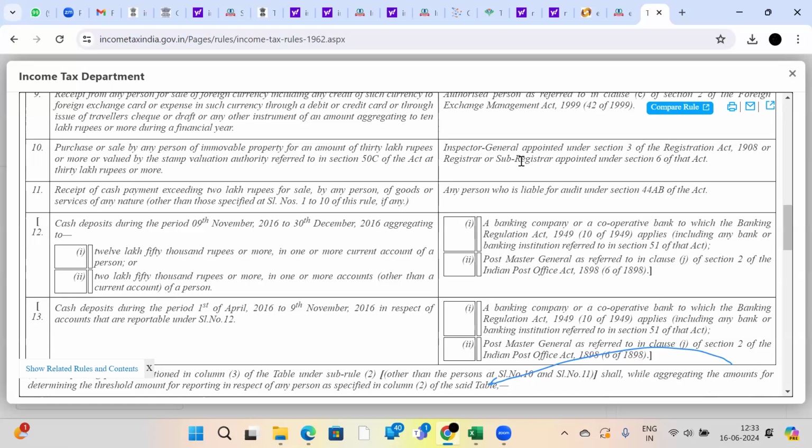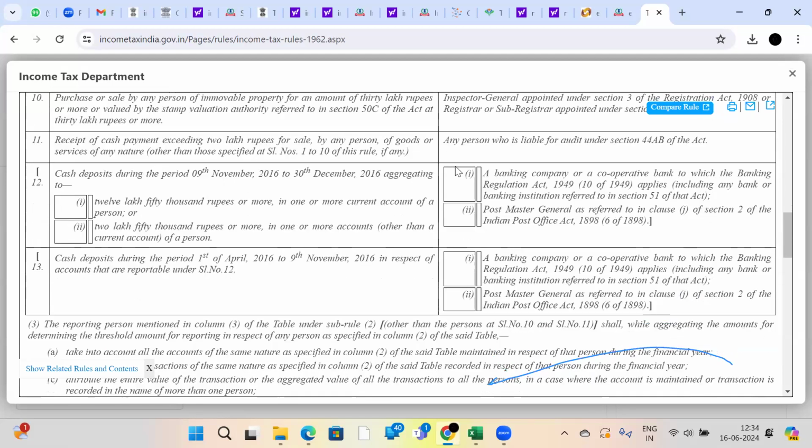One of the participants has asked here, sir, I have a capital gain. So your buyer, if your property's stamp duty value is more than 30 lakhs, the registrar where your buyer went to register the property in his name, right? That registrar has informed the income tax department of the buyer's details.